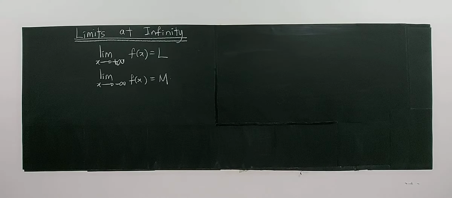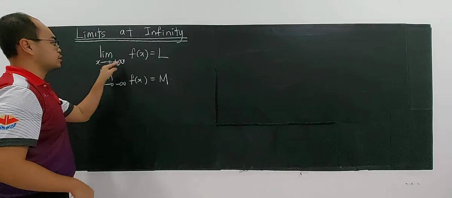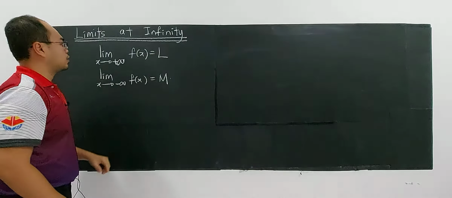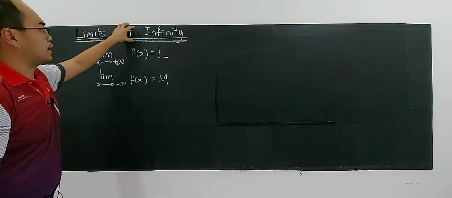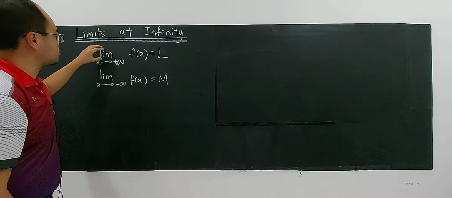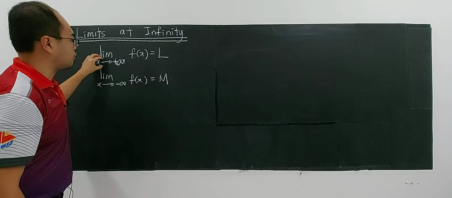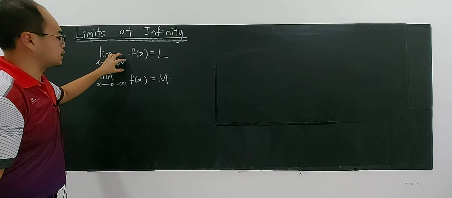Alright, in this video, I'm going to talk about the concept. This is the part 1 video. I'm talking about the concept of limits at infinity. It's different from limits. It's different from infinite limits. Infinite limits means when you're approaching a value, you're getting an infinity. But now is when the x value is getting very big. Limits at infinity means that the limit when the value of x, the input, is getting very big.